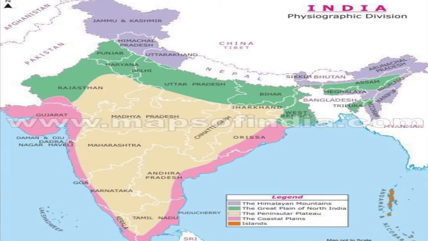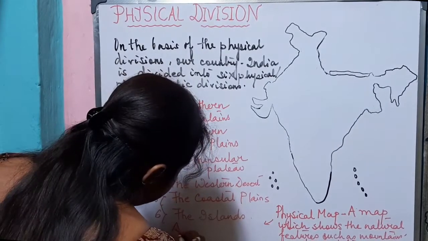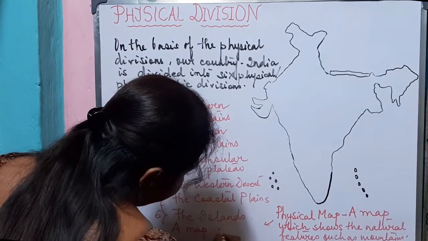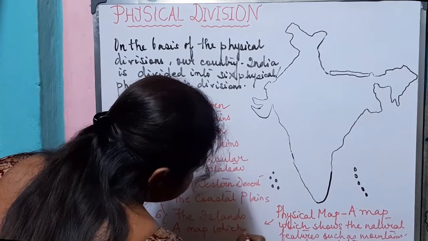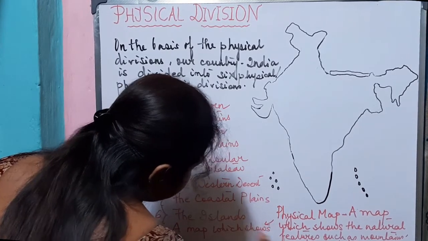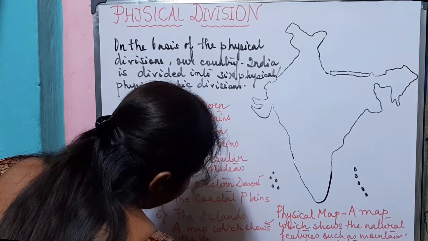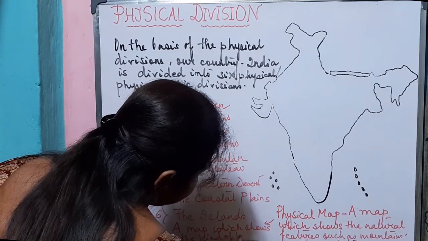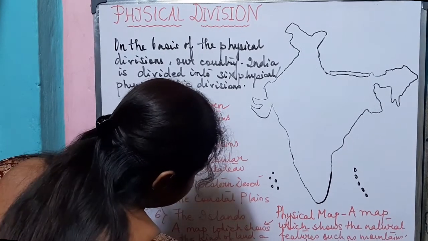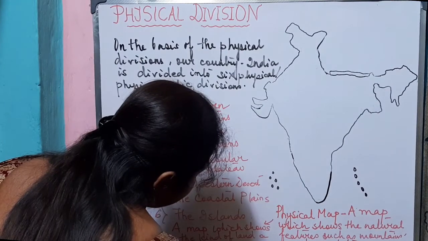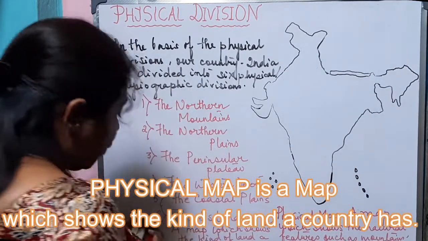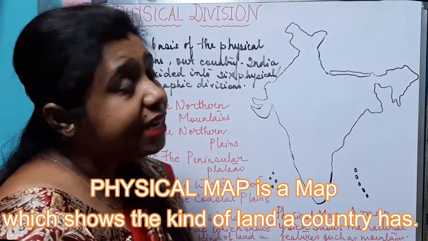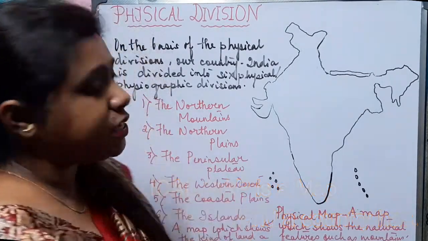We can also say that a physical map is a map which shows the kind of land a country has. So in this physical map of India, let us find out these 6 physical divisions.